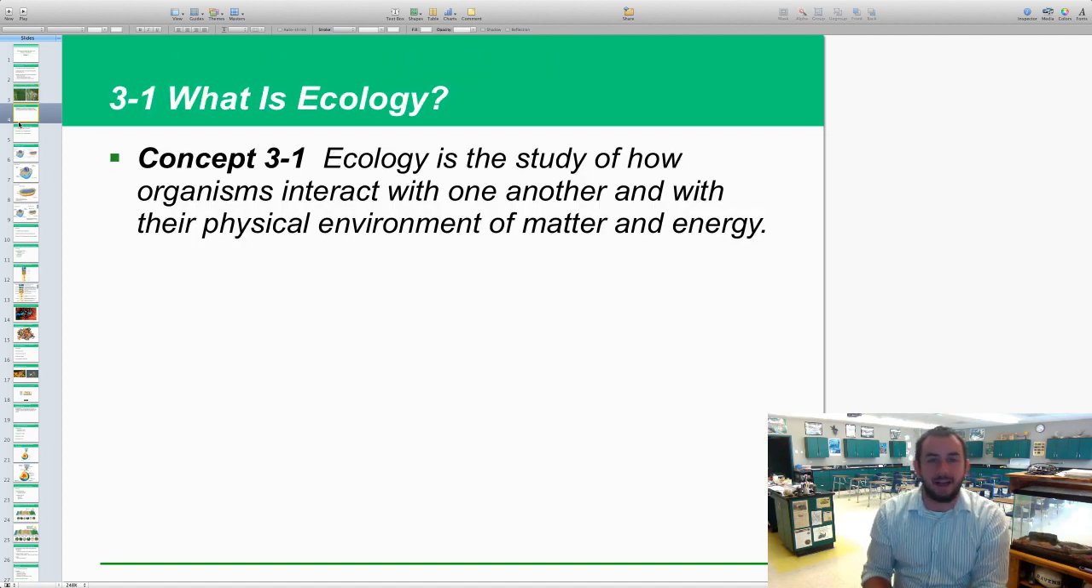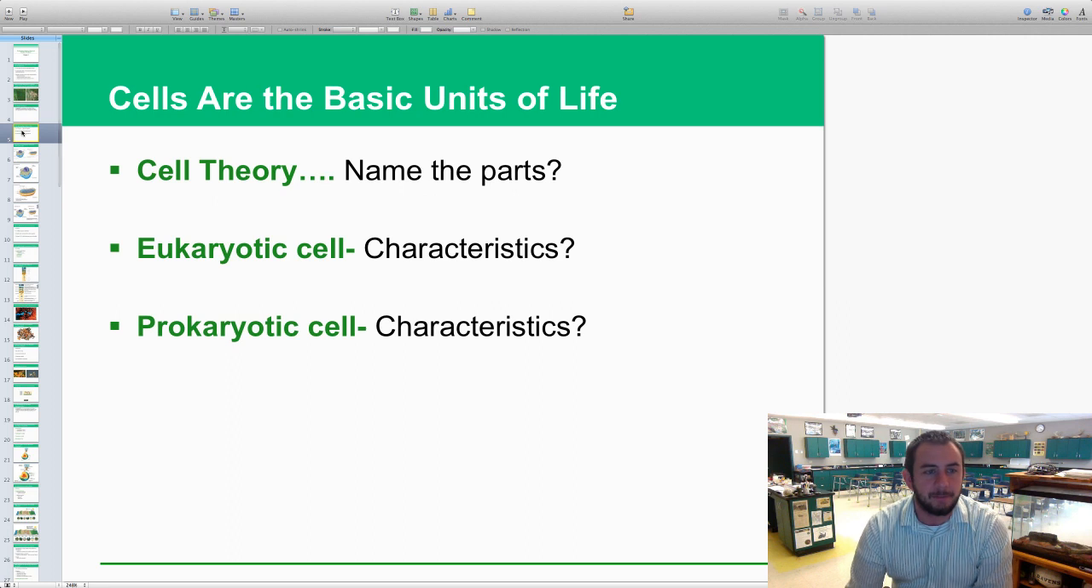We're looking at what is ecology. It's kind of the basis of all this. First we have to start with the smallest part of it all, which is cells. Those are the basic units of life. And the cell theory, you should be able to name this from biology days. All living things are made up of cells, and cells produce cells from other cells. So those are our three basic parts of cell theory.